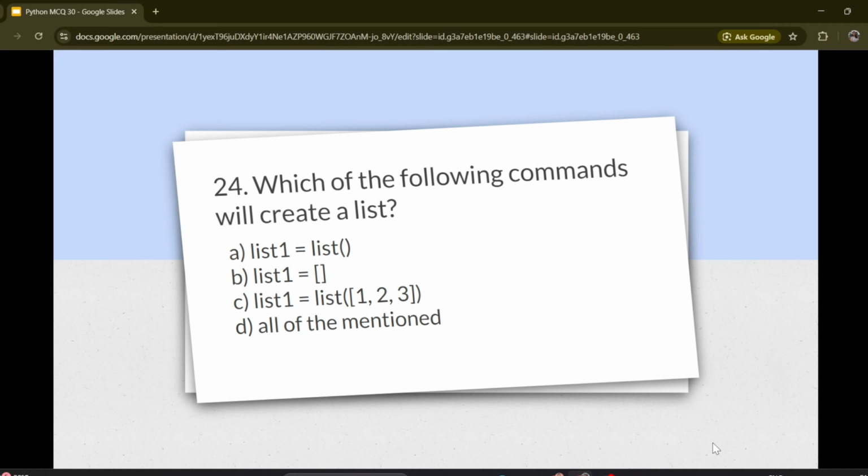Question number 24. Which of the following commands will create a list? Options are A. list1 = list(), B. list1 = [], C. list1 = list([1, 2, 3]), D. All of the mentioned. Correct answer is D. All of the mentioned.